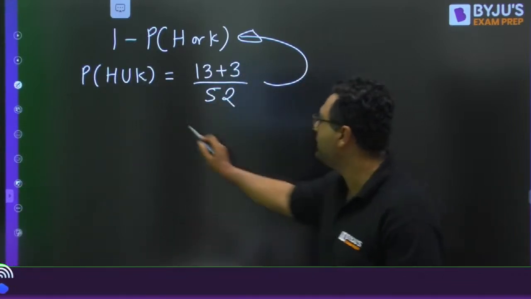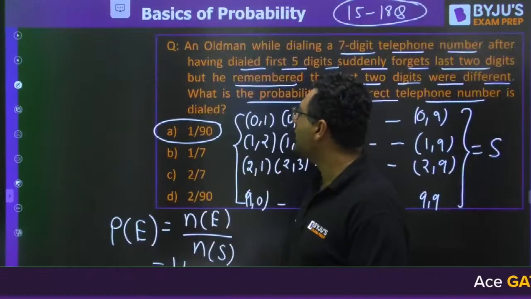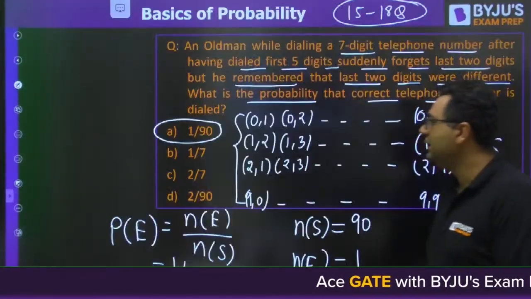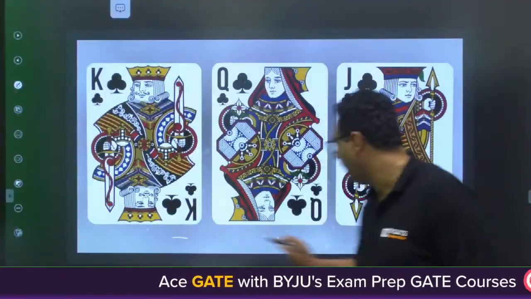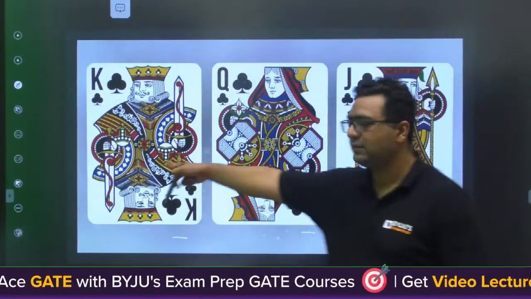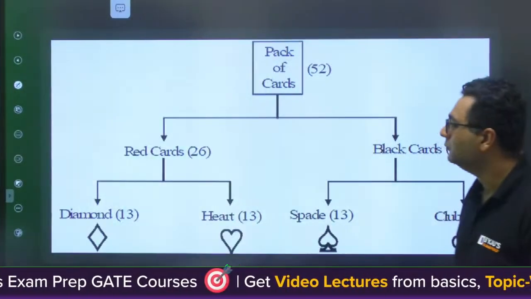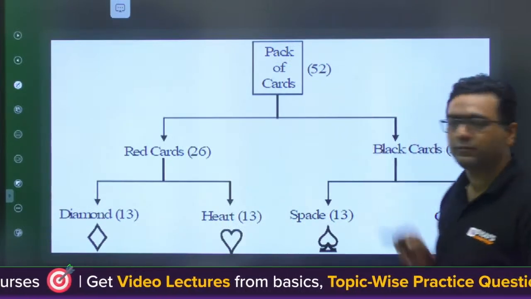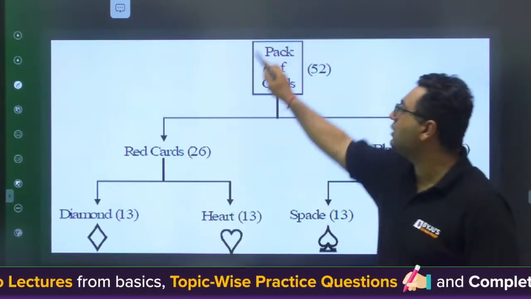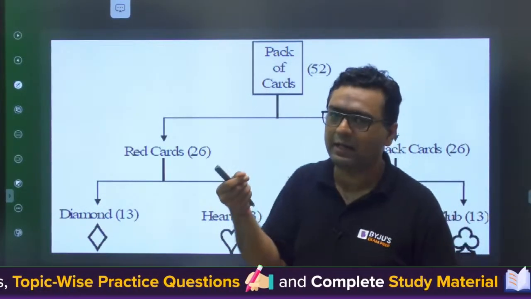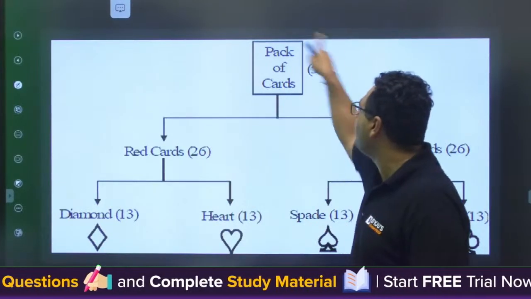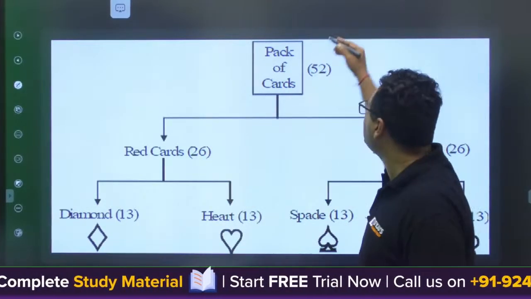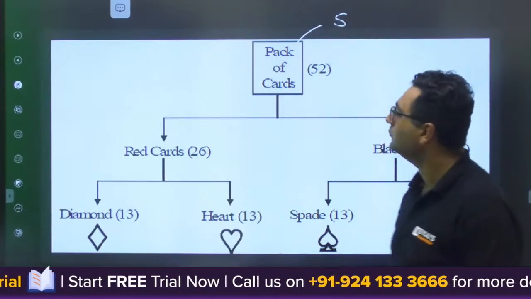This is Manisha. Look, these are the face cards. K, Q, and J. This is king. Okay. So, you know, 52 are total. Whenever you take any card at random, it can be any one of the 52. So this 52 is our sample space.